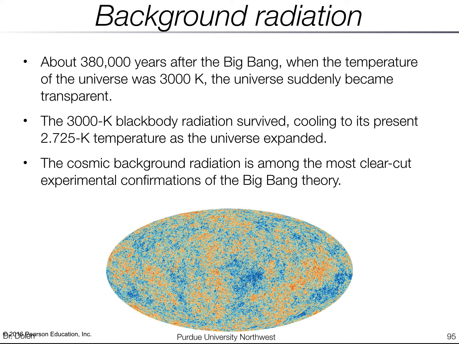So this radiation, this 3,000 Kelvin blackbody radiation, survived and kept flying through the universe. And as the universe has expanded, it has cooled to now be about a 2.725 Kelvin temperature. And this is, again, some of the best evidence we have of the Big Bang theory. Okay, and this is a really nice image measuring the cosmic microwave background, and I'll talk more about that in the next couple of slides.